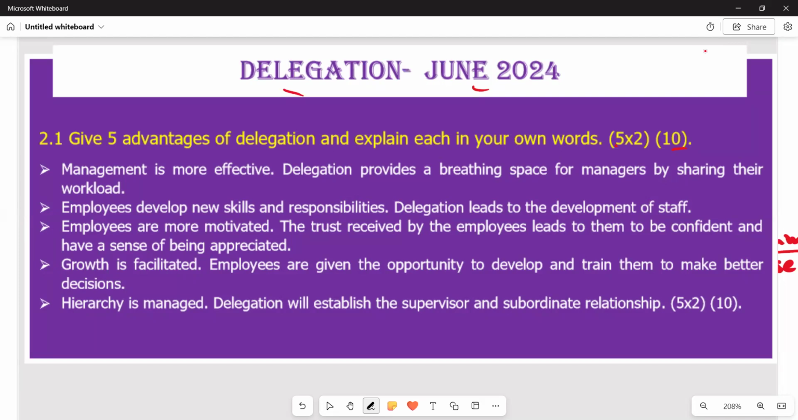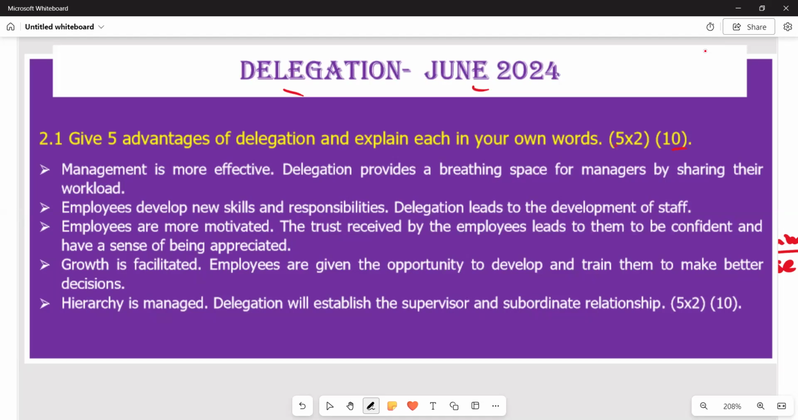On the first part, the advantage that we can deduce from delegation is that management becomes more effective. On the explanation part, delegation provides a breathing space for managers by sharing their workload. By sharing workload, it leaves management with more time to concentrate on more important issues, and then the efficiency is enhanced. So this is what we have said in terms of the first point.